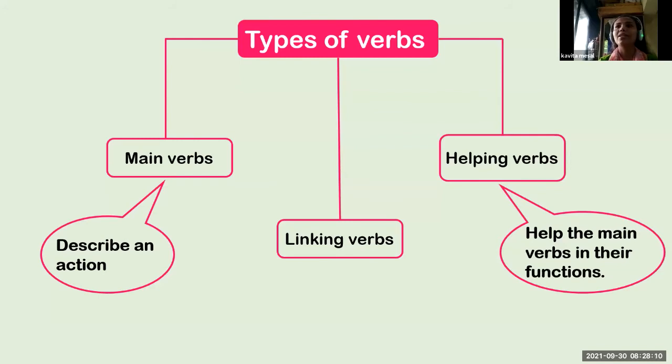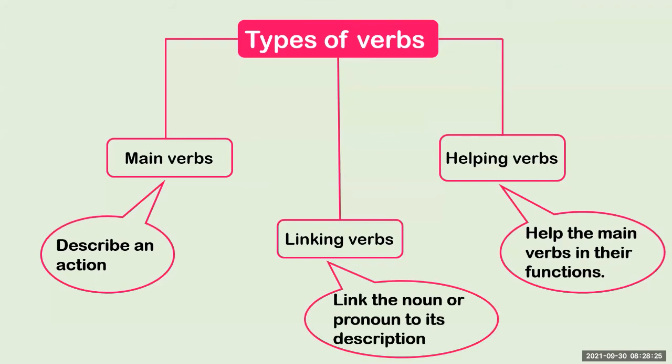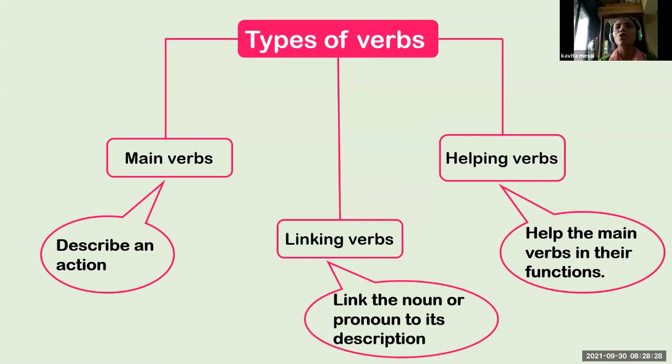Or you can say linking verbs give information about the noun or pronoun. Okay, so we have seen these three types of verbs: main verbs, helping verbs, and linking verbs.